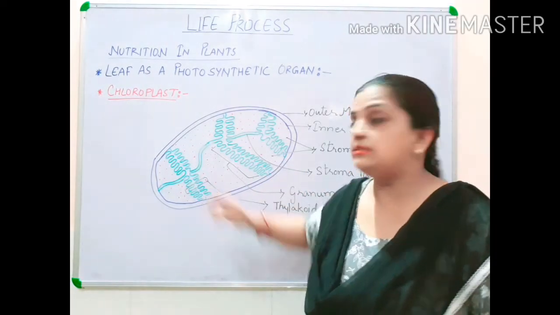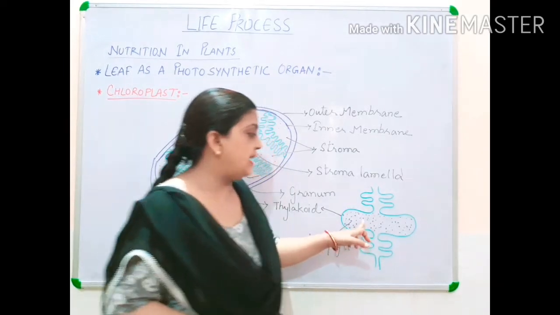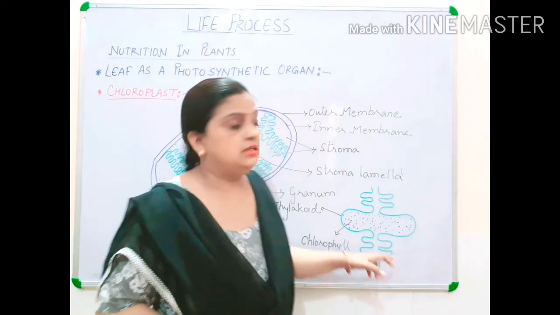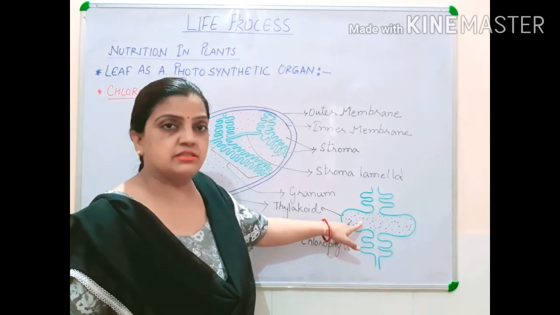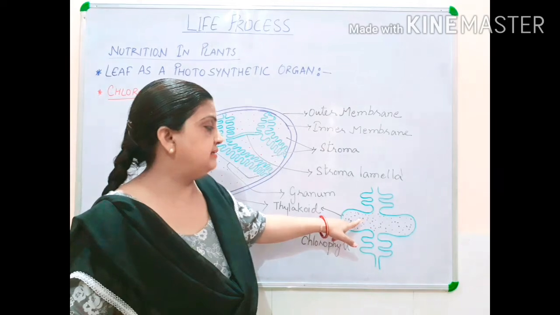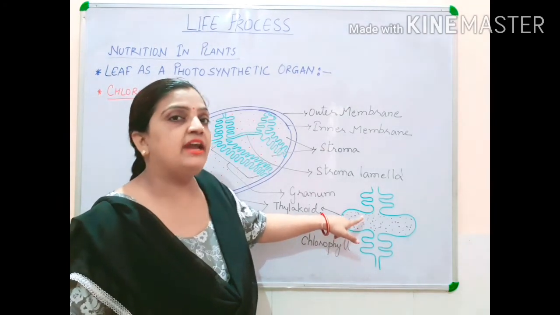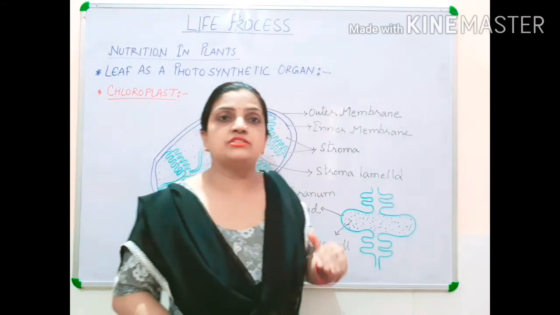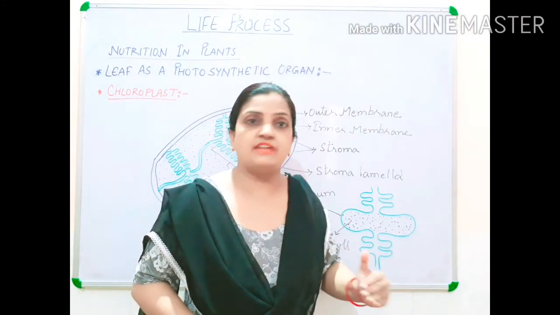Now inside this granum, inside the thylakoid, the chlorophyll pigment is present. This chlorophyll pigment is responsible for trapping sunlight and manufacturing food in the form of simple carbohydrate, by utilizing carbon dioxide from the environment and water from the soil.